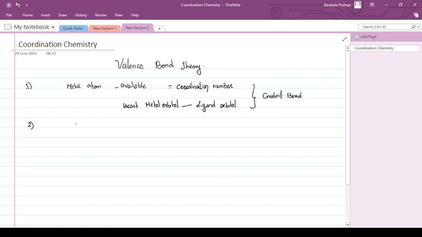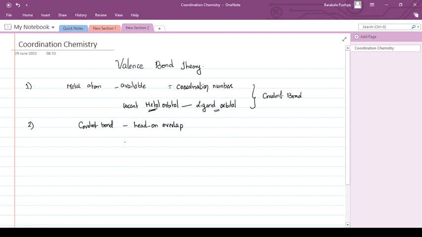How is this covalent bond formed? Head-on overlap. These terminologies are very important. The overlap is between the vacant metal orbitals and filled ligand orbitals.